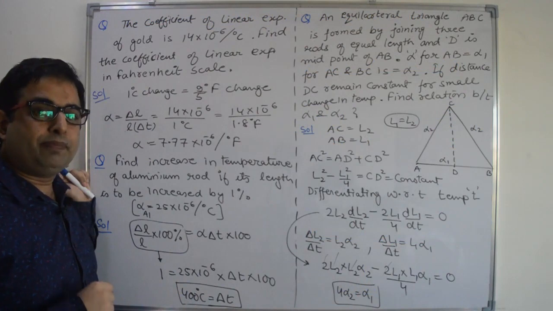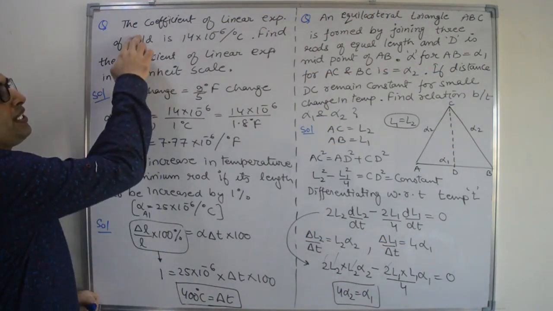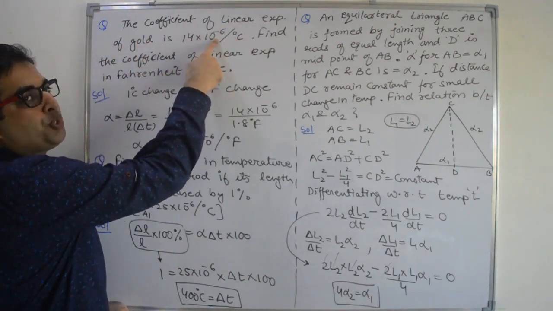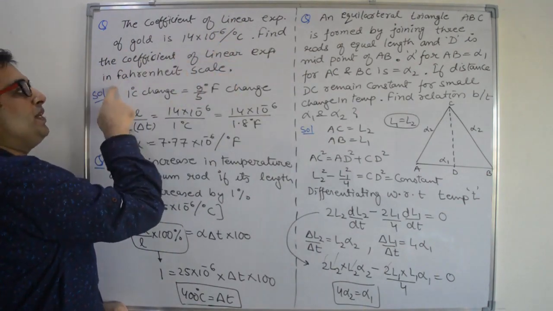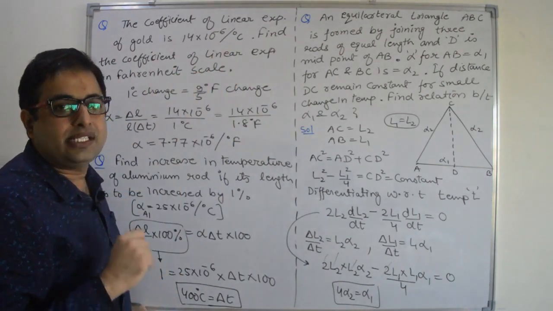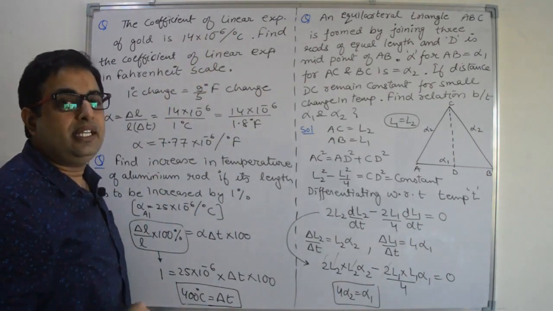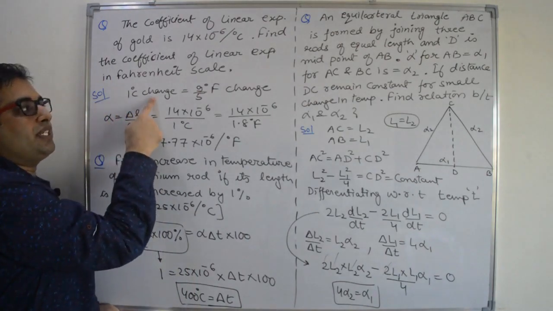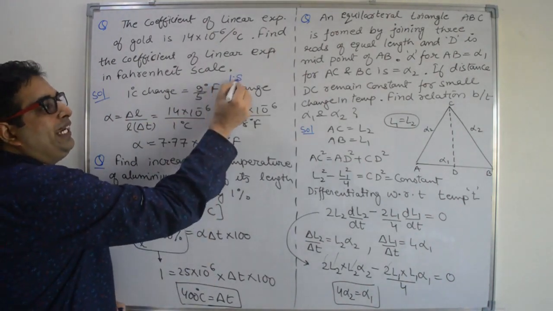Next, let us discuss some problems related to thermal expansion of solids. First example, the coefficient of linear expansion of gold is given to you, 14 into 10 raised to power minus 6 per degree Celsius. Find the coefficient of linear expansion in Fahrenheit scale. That means this is given to us in degree Celsius and they are asking to find out the value of alpha in degree Fahrenheit. We know 1 degree Celsius change is equal to 9 by 5 degree Fahrenheit, or 1.8 degree Fahrenheit change.